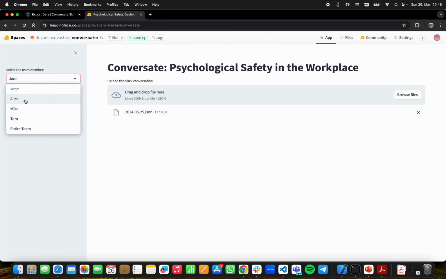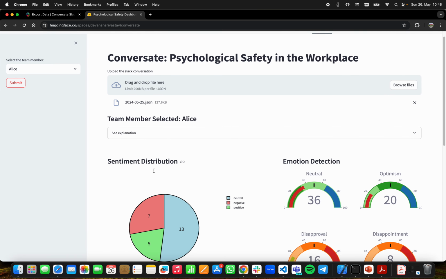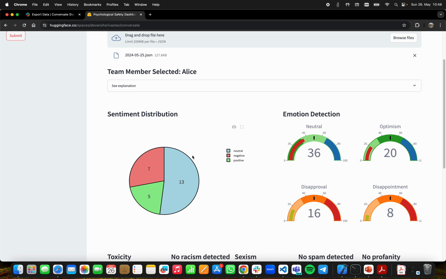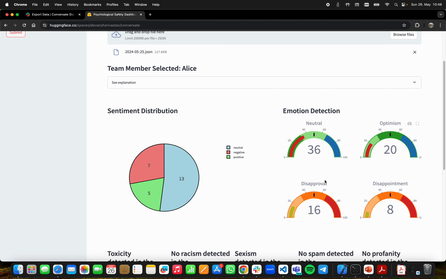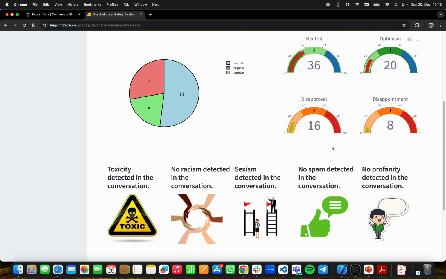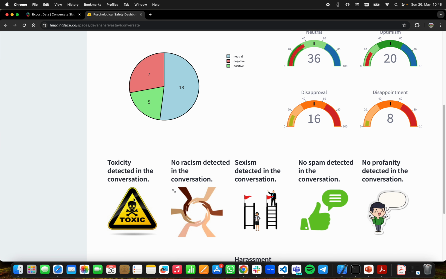So let's say we want to check how Alice is performing as far as her communication style is concerned. This again uses Mistral AI to identify the overall sentiments and emotions, and detect if there are any problematic behaviors present in the communication style. So we can see that very often Alice has a negative sentiment. The overall emotion is disappointment as well as disapproval, sometimes optimism.